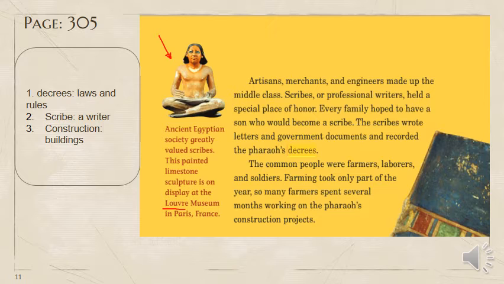Artisans, merchants, and engineers made up the middle class. Now we are talking about the middle class. Scribes or professional writers held a special place of honor. We said before that scribe is a Latin word. Every family hoped to have a son who would become a scribe. The scribes wrote letters and government documents and recorded the pharaoh's decrees. The common people were farmers, laborers, and soldiers. Farming took only part of the year, so many farmers spent several months working on the pharaoh's construction projects.